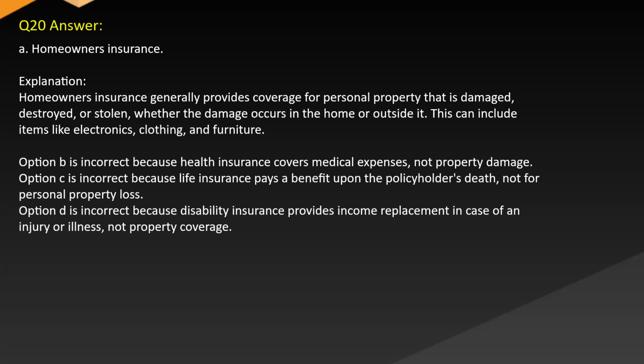Option B is incorrect because health insurance covers medical expenses, not property damage. Option C is incorrect because life insurance pays a benefit upon the policyholder's death, not for personal property loss. Option D is incorrect because disability insurance provides income replacement in case of an injury or illness, not property coverage.